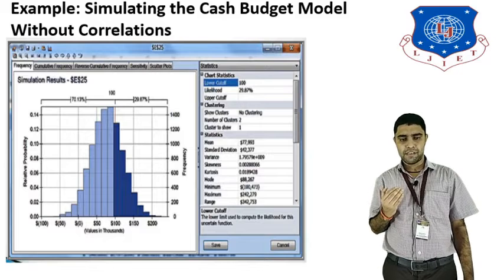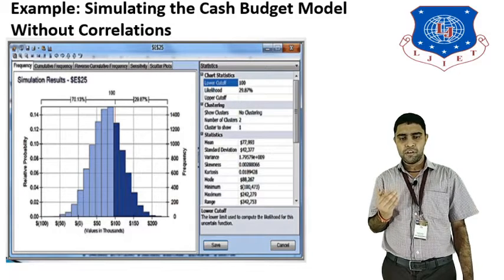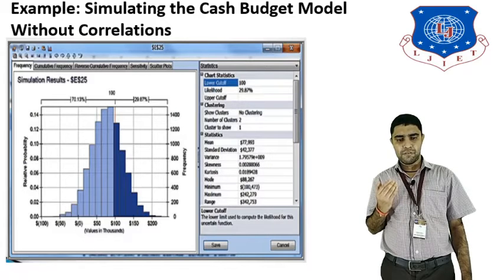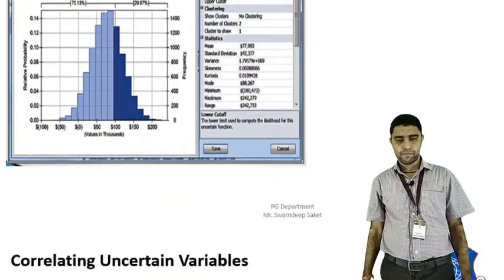So the correlation function or correlation variable is not used in the cash budget model for simulating the results using the Monte Carlo simulation in Analytic Solver Platform.